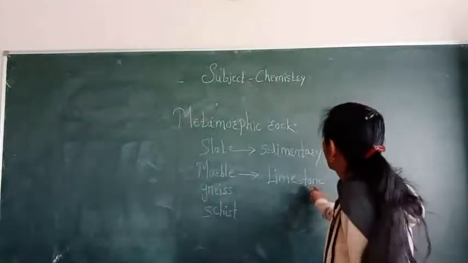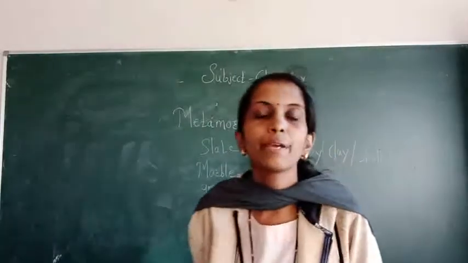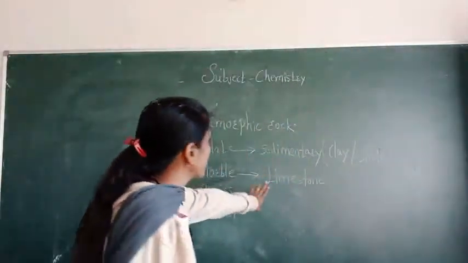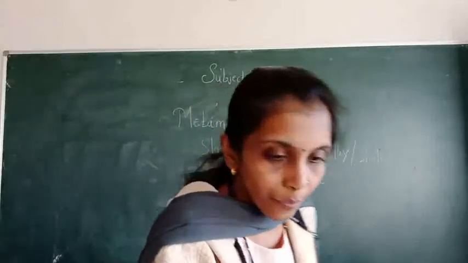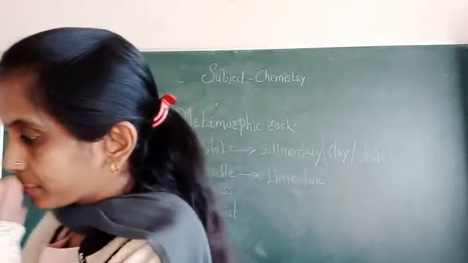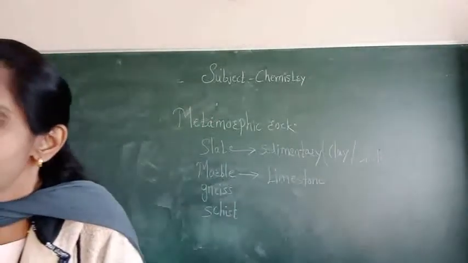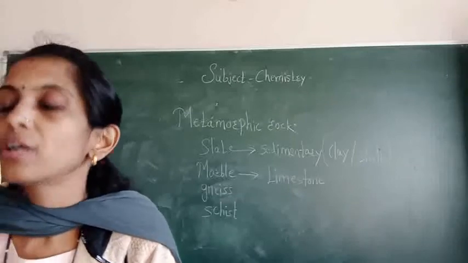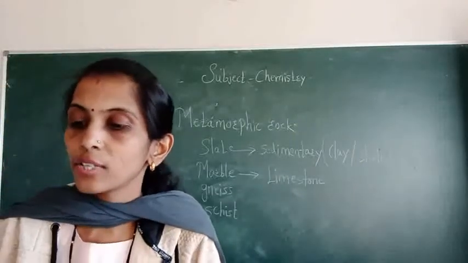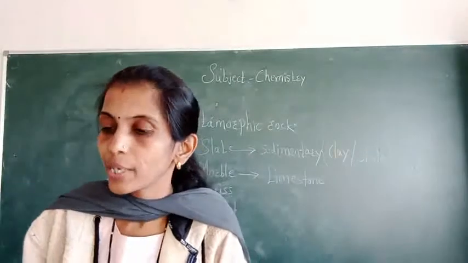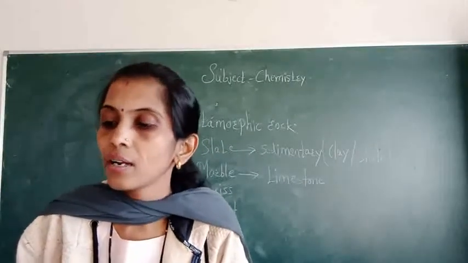Okay, means marble is made up from sedimentary rock, from limestone, and it is used as a popular building material, like the Taj Mahal. Taj Mahal was built using marble from Jodhpur, Ajmer, Jaipur and Alwar.